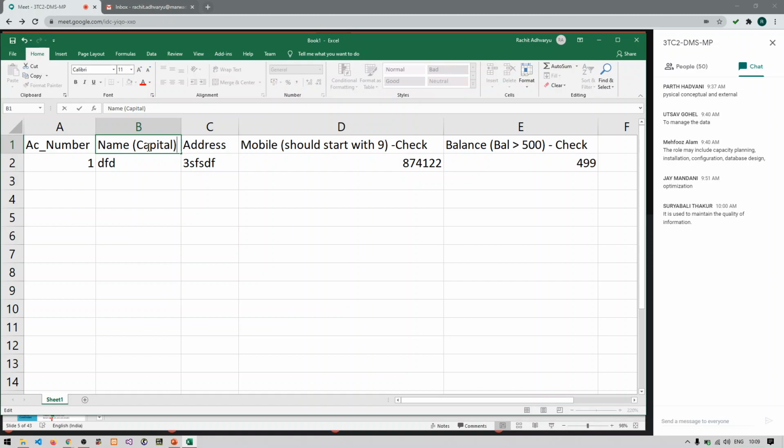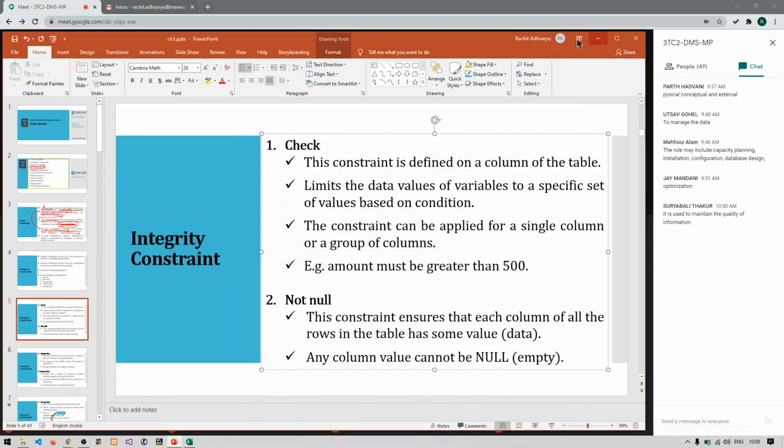So again I have put one check condition here that name should always be in capital. So this is what check constraint means. Clear with this, everyone? Any doubts in check constraint? Fine. So let's continue with the next constraint.